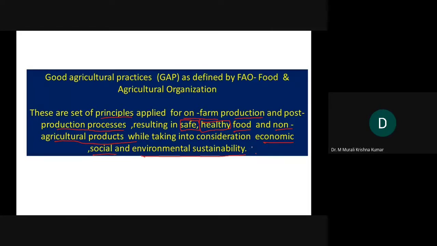What is the meaning of this? In good agricultural practices, a set of principles is proposed. What are their objectives? To obtain safe and healthy food and non-agricultural products, including herbs.